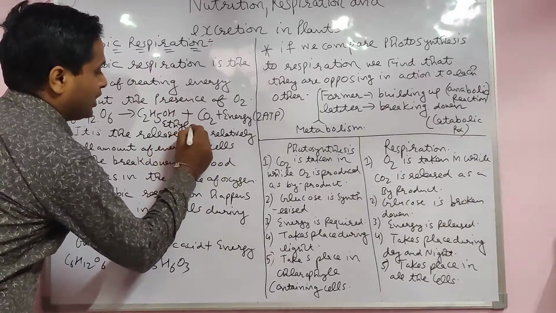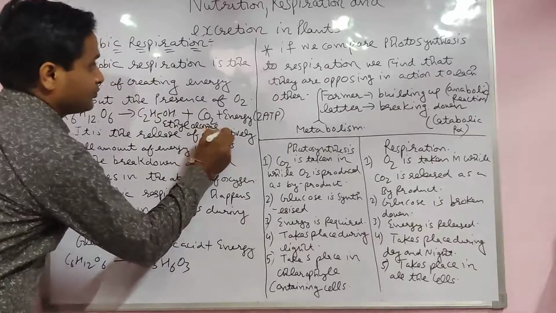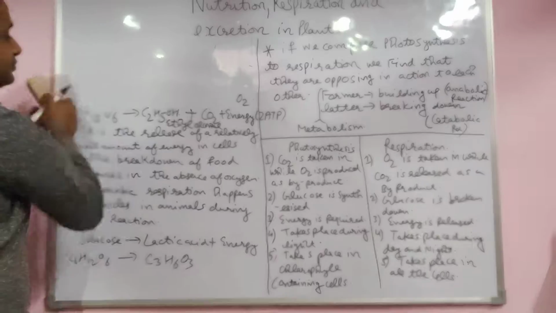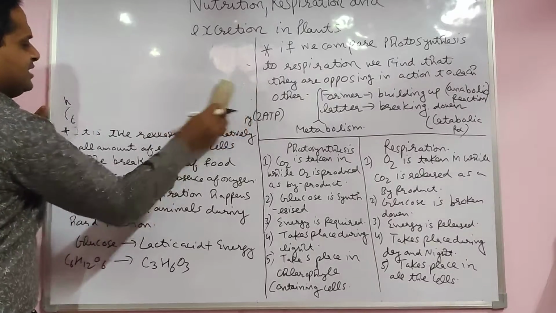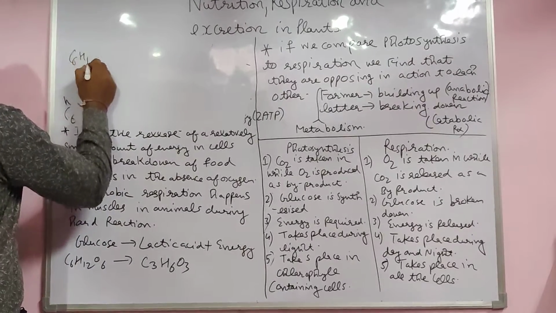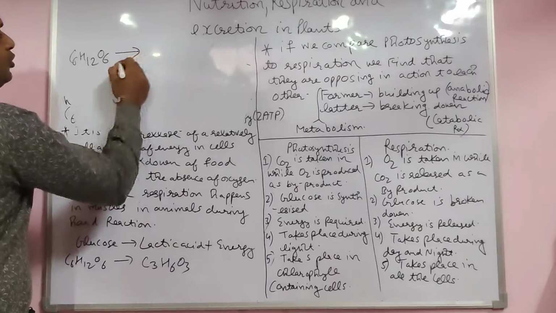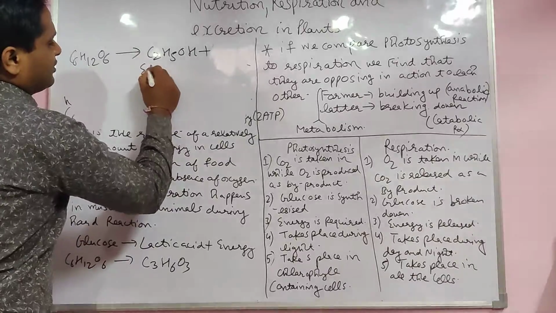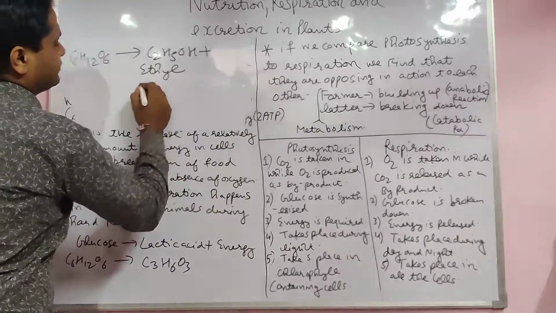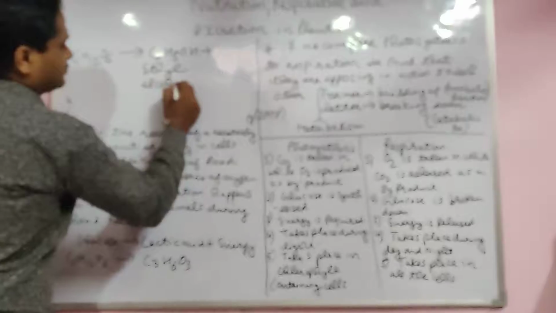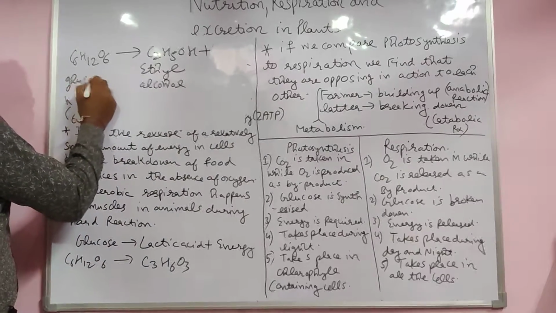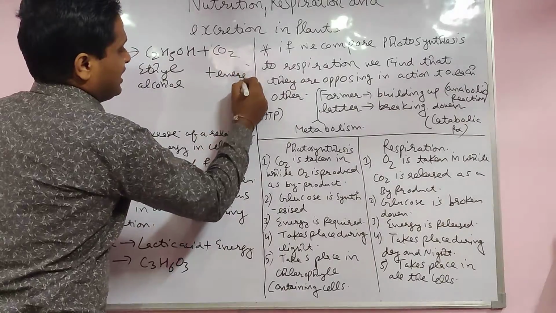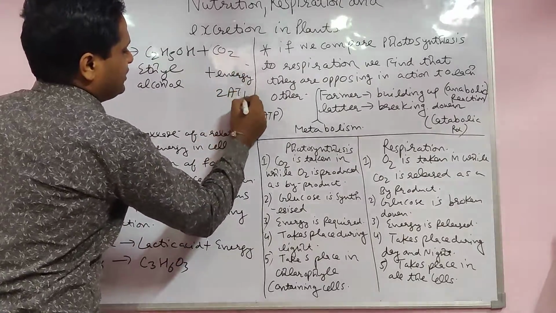Ethyl alcohol. Yes, students. C6H12O6, glucose, gives ethyl alcohol plus CO2, carbon dioxide, plus energy. Actually, the energy is 2 ATP only.